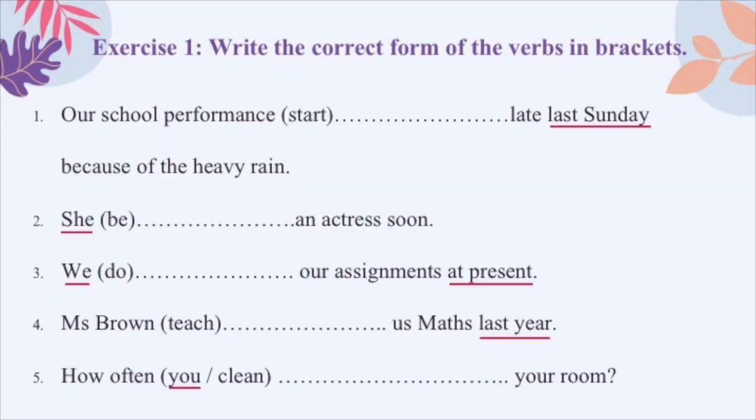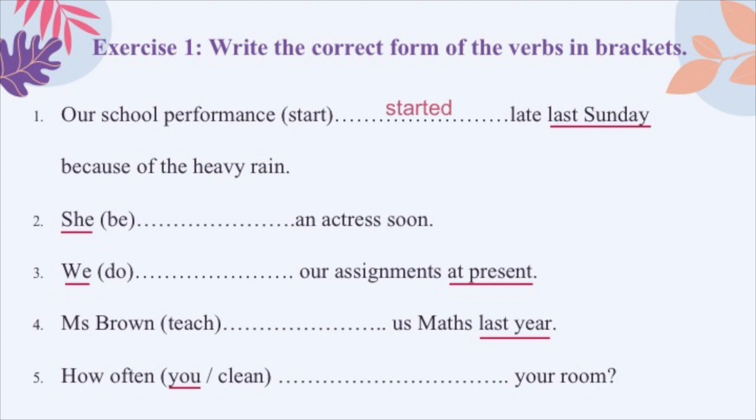Now, look at exercise 1. Write the correct form of the verbs in brackets. Number 1. Can you see the phrase last Sunday? Chủ nhật tuần rồi. It is a time in the past, right? So we have to use past symbol in this one. The verb start, it is a regular verb, so we just need to add ed to it. So we'll write, our school performance started late last Sunday because of the heavy rain.